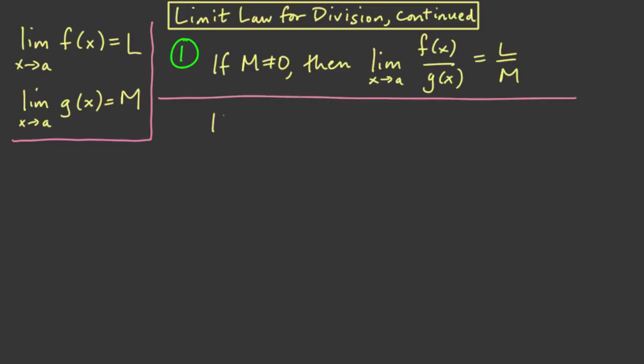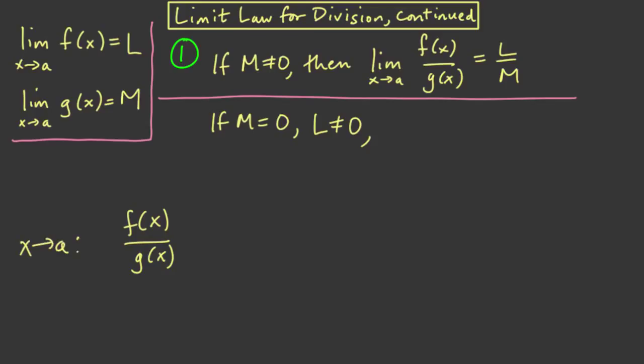But what happens if the limit of the denominator is equal to 0? The answer is it's going to depend on what the numerator is doing. If the limit of the numerator is something other than 0, then if you look at f of x over g of x, then when x is approaching a, we're going to get numerators that aren't near 0.